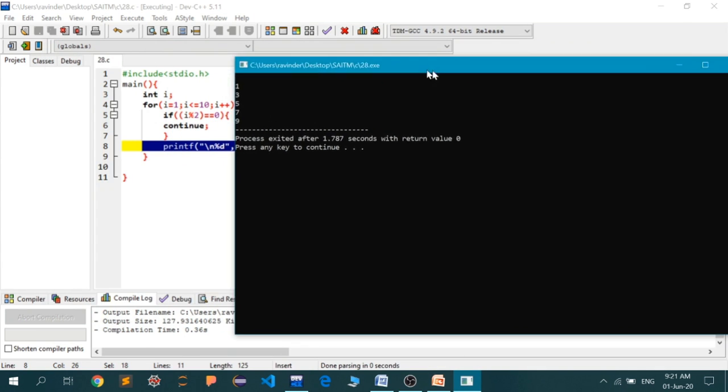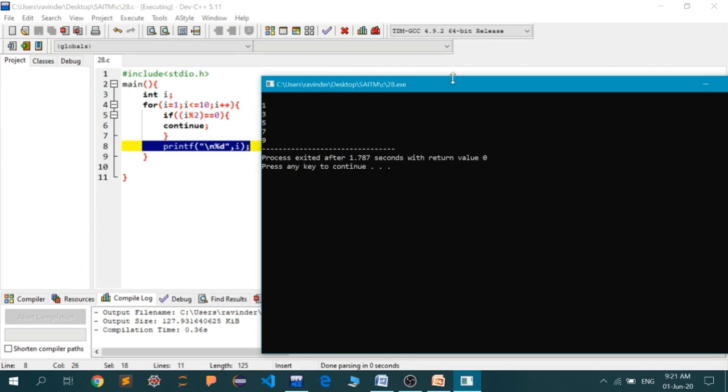And there it is. See, in the first pass, the value of i is equal to 1. Now 1 is not exactly divisible by 2, so we'll not go inside this if block, and the continue keyword is never encountered by the compiler. The print statement is executed, and it has printed the value of i, that is equal to 1.